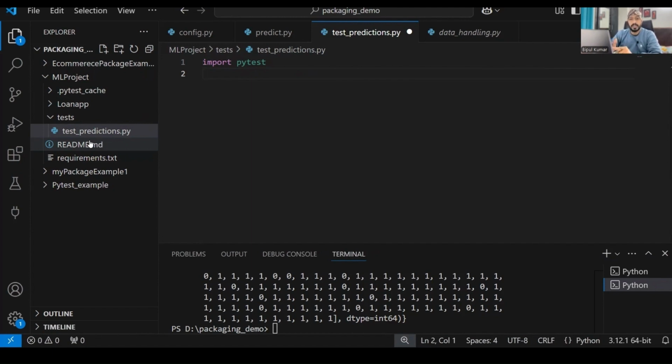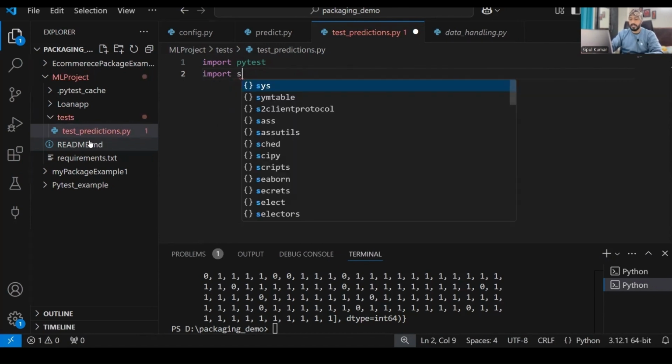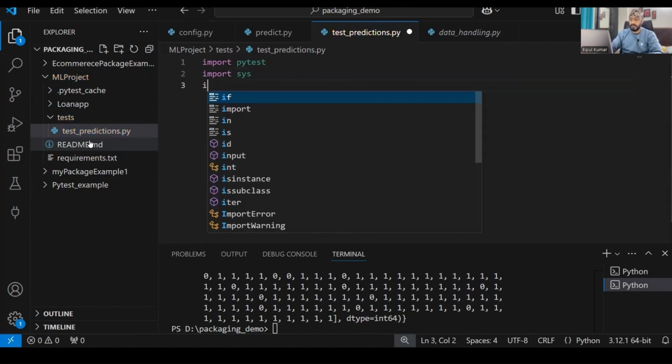I also need to use the predict file, predict.py, because that predict.py will predict, then only I can test. So we have to import other modules and packages. That's why we need to set some path into the system environment variables, right? That's why we require sys and we require os.